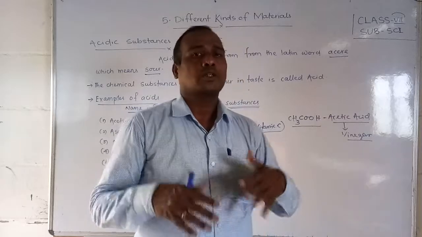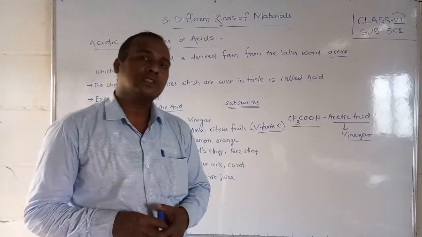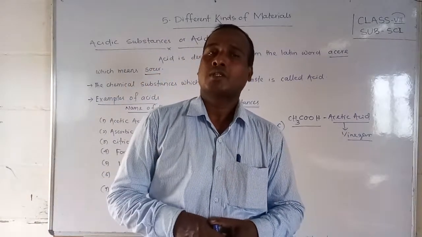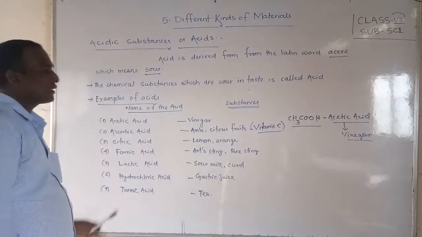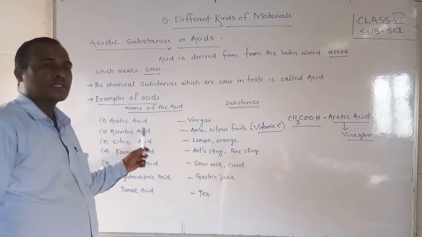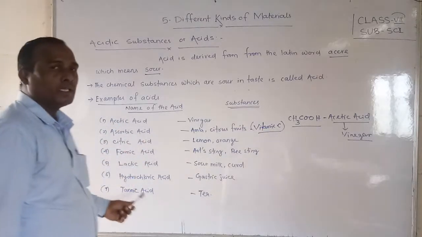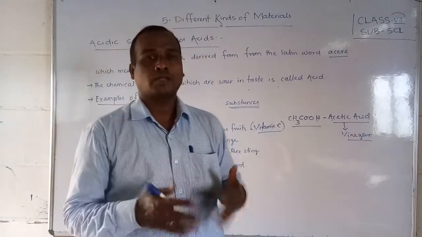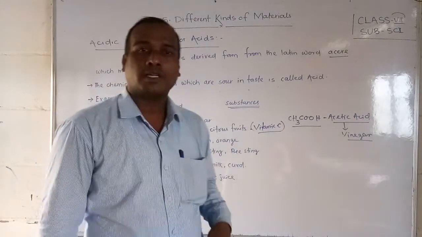Okay, students. In the next video we will discuss what a base is and what neutral substances are. Thank you all. You have to write down all these definitions, and you should collect other chemical names and their formulas. Collect the formulas also and write them against the chemical substances. I hope you have understood all these things. Write them in your notebook. Okay. Thank you.